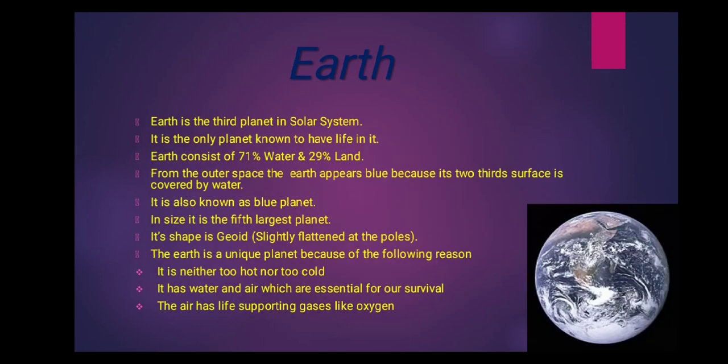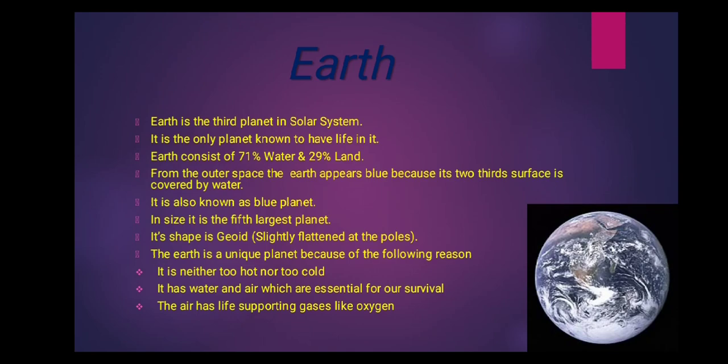As we discussed, Earth is one of the planets present in the solar system. The Earth is the third nearest planet to the Sun. In size, it is the 5th largest planet. Which is the largest planet in the solar system? Yes, Jupiter. So in size, the Earth is the 5th largest planet.